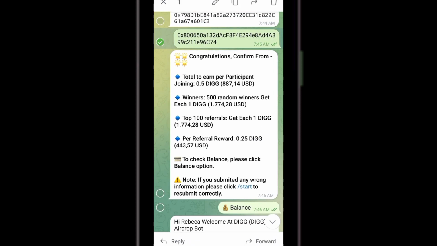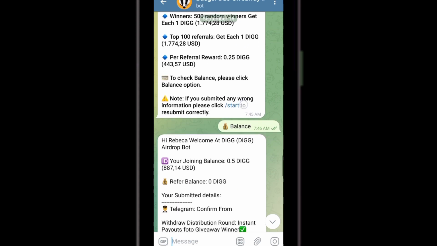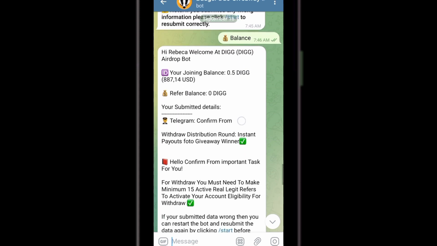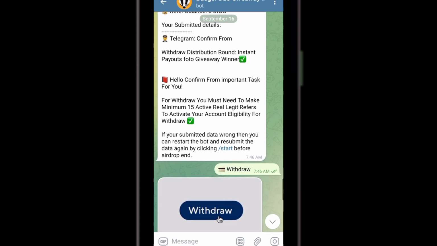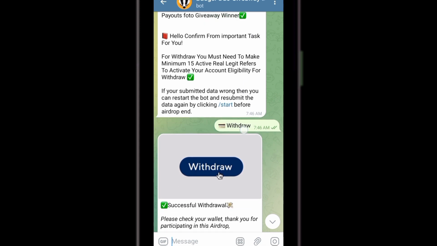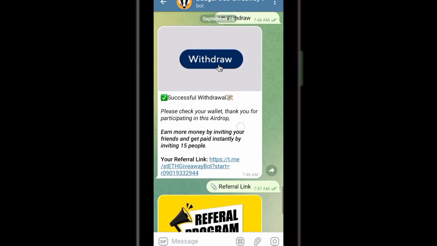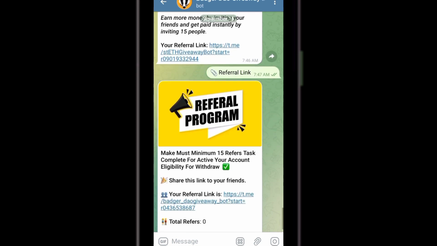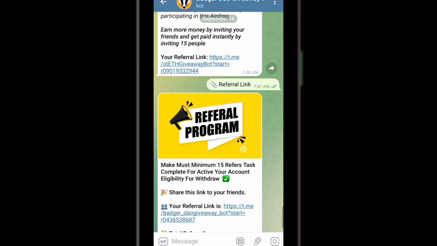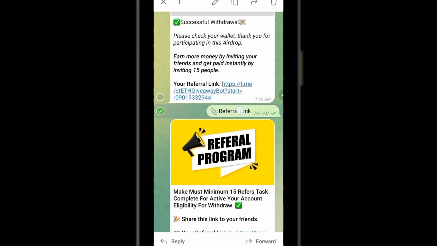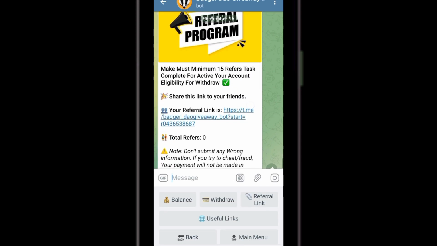Let's scroll down a little bit. You can see I clicked on balance. You can see how much I have right there. I don't have plenty. I was able to click on withdraw. They said that you have to refer this to about 15 of your friends, if I am not mistaken. Yes, 15 of your friends, and after that you will be able to withdraw your money after sharing with 15 people. So that's my referral. Then you click on referral link, and you see a referral link right there. With that referral link, you can refer it to more people.